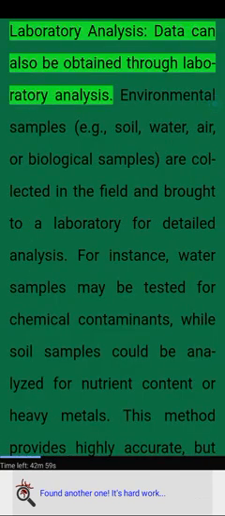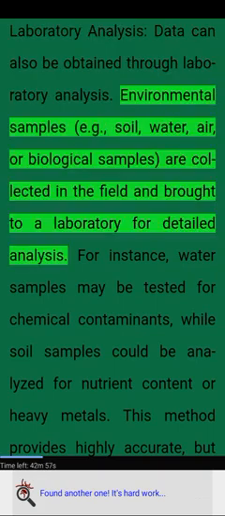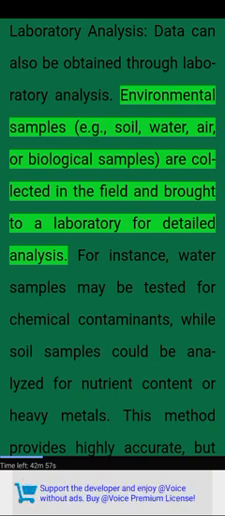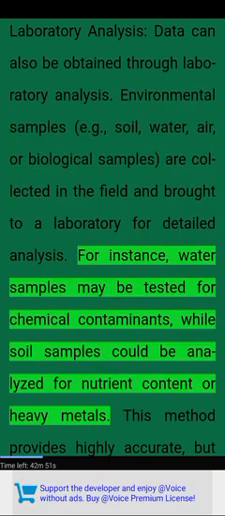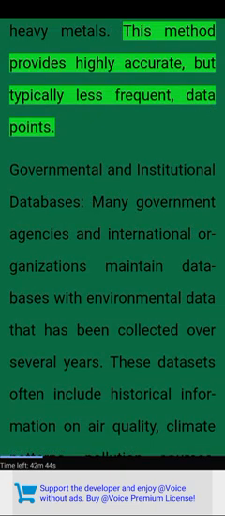Laboratory analysis. Data can also be obtained through laboratory analysis. Environmental samples, e.g., soil, water, air, or biological samples, are collected in the field and brought to a laboratory for detailed analysis. For instance, water samples may be tested for chemical contaminants, while soil samples can be analyzed for nutrient content or heavy metals. This method provides highly accurate, but typically less frequent, data points.